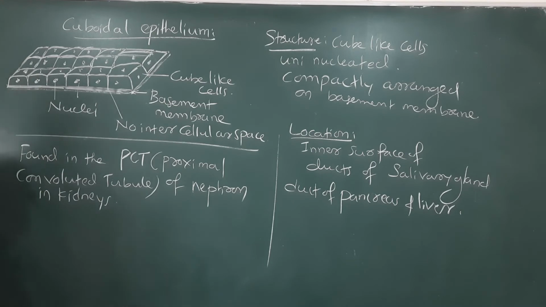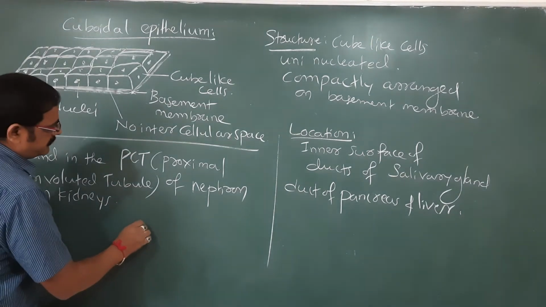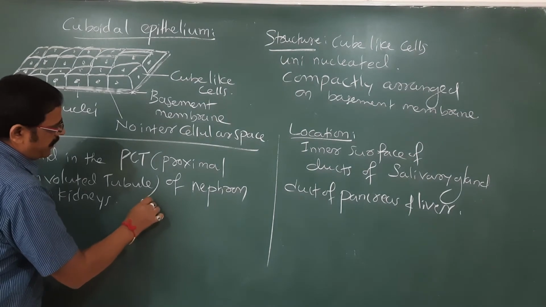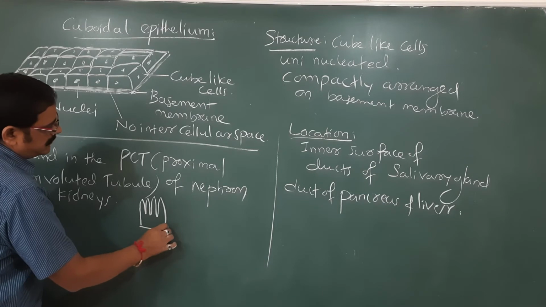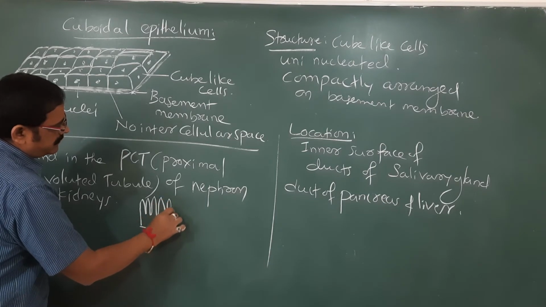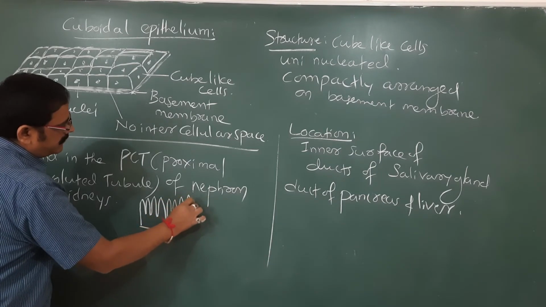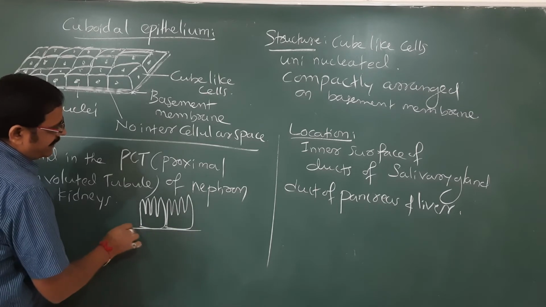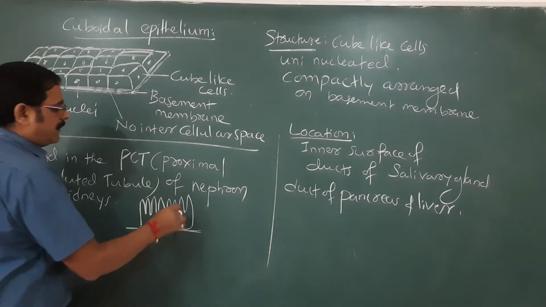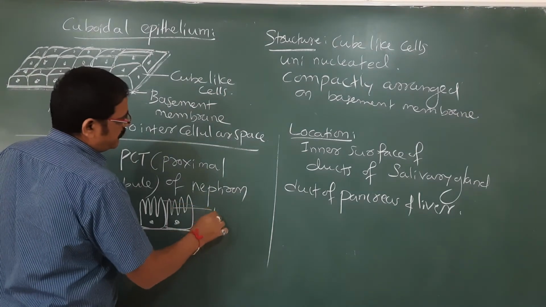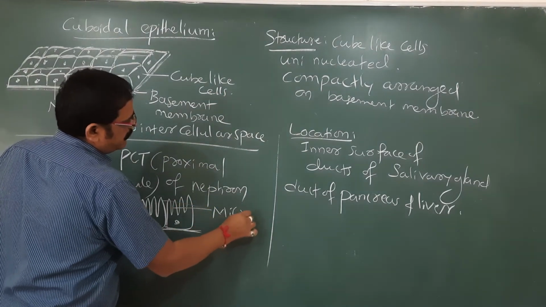So they are specially modified cells. These cells have finger-like projections, which we call microvilli.